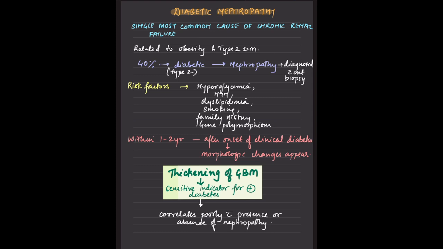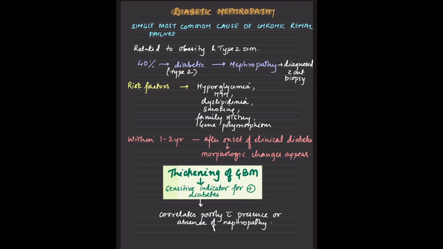So the risk factors include hyperglycemia, as stated, hypertension, dyslipidemia, smoking, family history, and genetic polymorphism. Whenever the patient has been diagnosed with clinical diabetes, the changes in the kidney start to appear after just 1 to 2 years, and that is the most important thing. The rate of fall of the eGFR in diabetes is almost 8 to 10 milliliters per minute per year, a high number, right? So it's havoc for us.